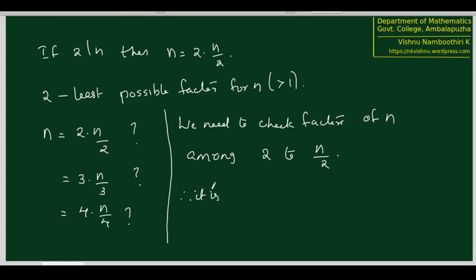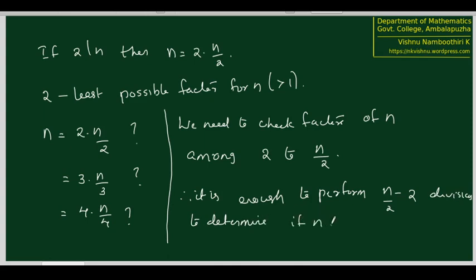Therefore, it is enough to perform n by 2 minus 2 divisions to determine if n is a prime. We started with performing n minus 2 divisions. Now we have made sure that n minus 2 divisions are not necessary. n by 2 minus 2 divisions are more than enough. So this is actually a great reduction in the number of operations that we perform.